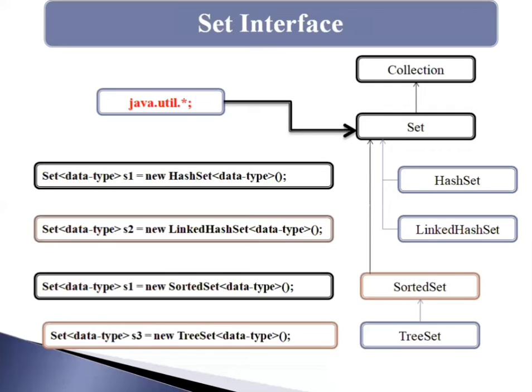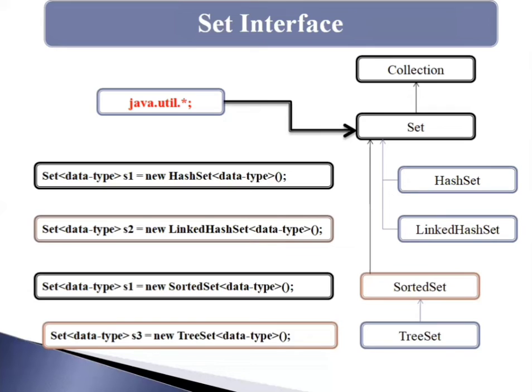It represents the unordered set of elements which does not allow storing duplicate items. We can store at most one null value in a set. HashSet, LinkedHashSet, and TreeSet are classes which implement the Set interface.